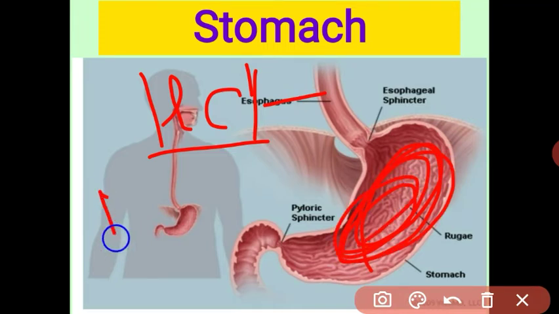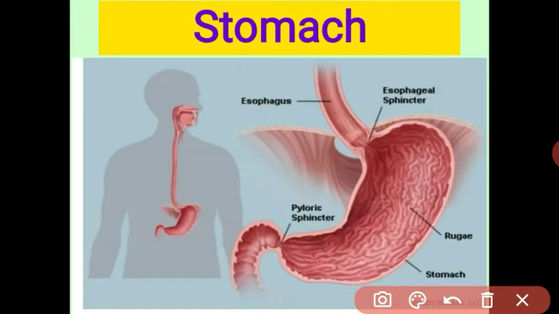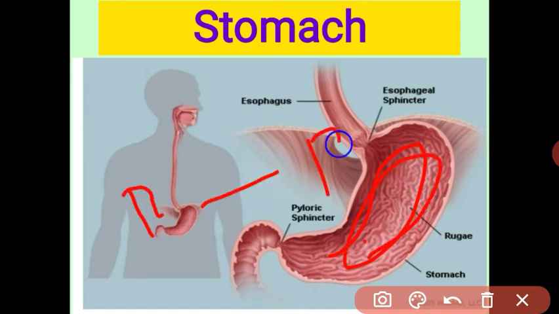HCl means C. Pepsin is an enzyme present in the stomach, but first it is present as pepsinogen, which is inactive in form. When the stomach is acidic in medium, it converts the pepsinogen into pepsin. The main function of pepsin is that it digests the protein. Whatever food we eat contains protein, and this protein is digested by the pepsin.